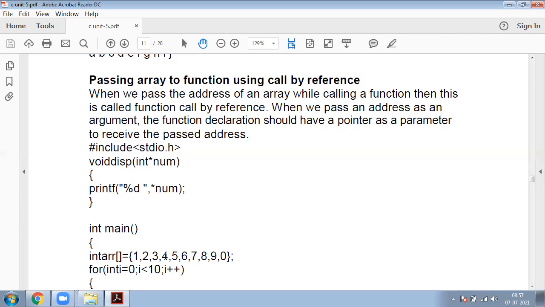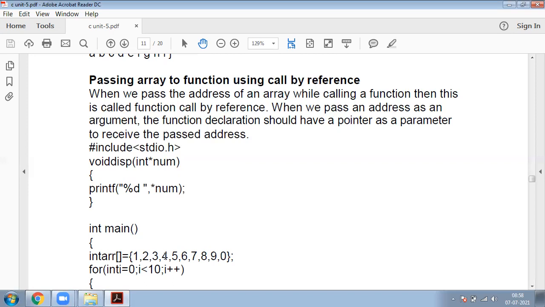When we pass an address as an argument, the function declaration should have a pointer as a parameter to receive the passed address. A pointer is nothing but a type of variable which is used to store the address of another variable.